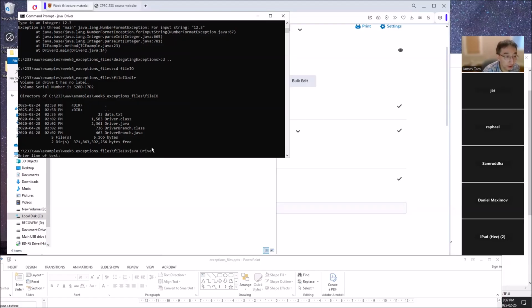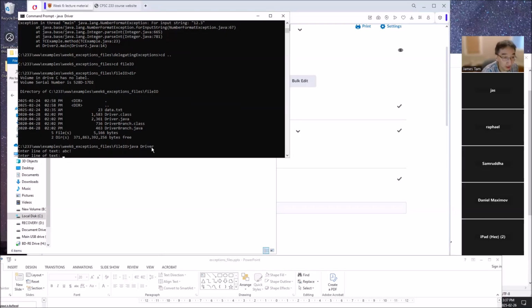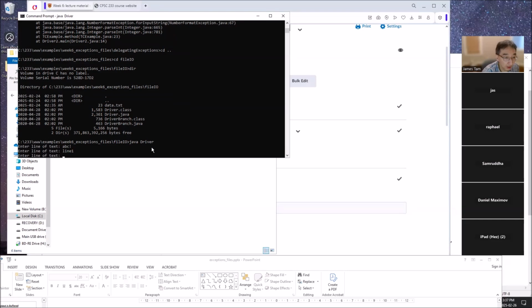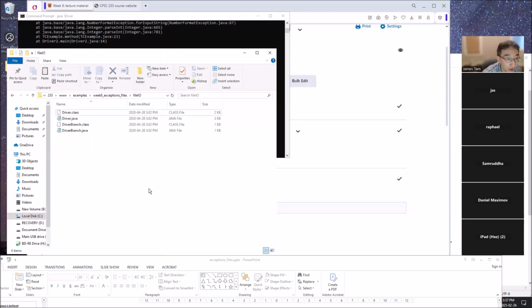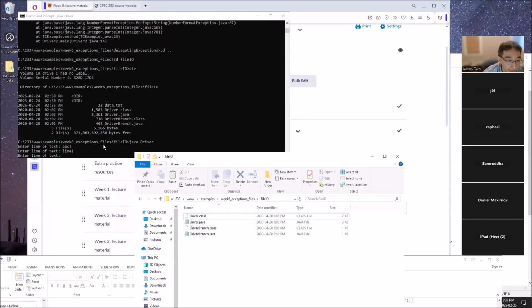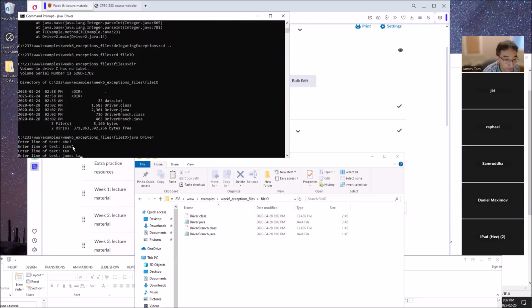So now what's prompting me is enter line. I'll enter in slightly unique stuff, so you can see. And it hasn't created a file yet because I'm basically just in a loop where it's getting the input. Each one of these will be an array element.